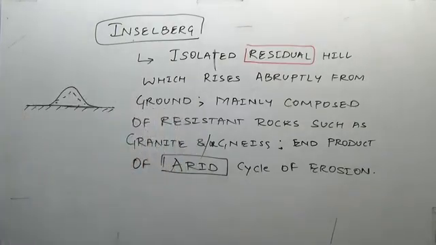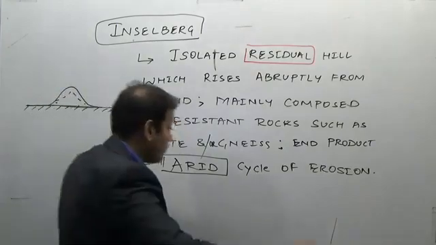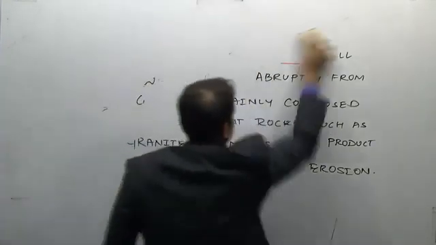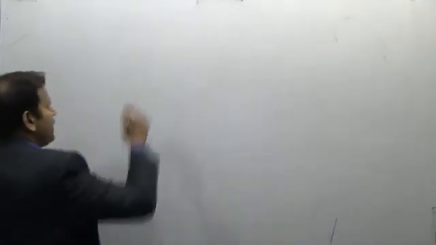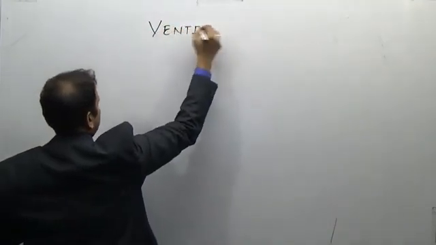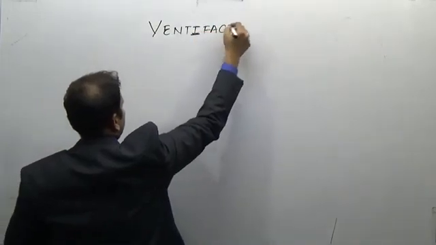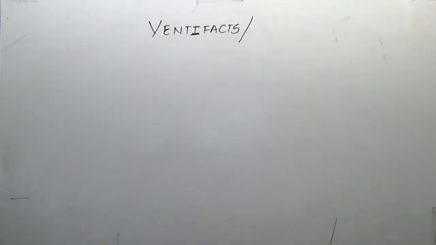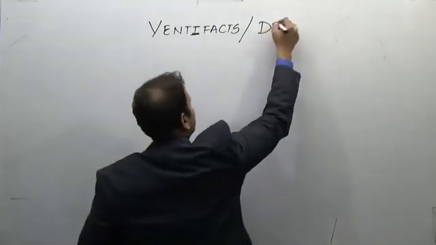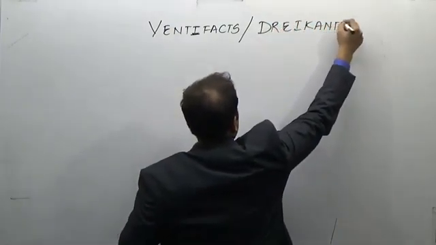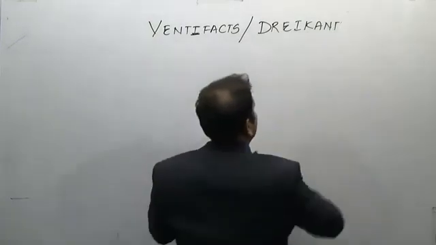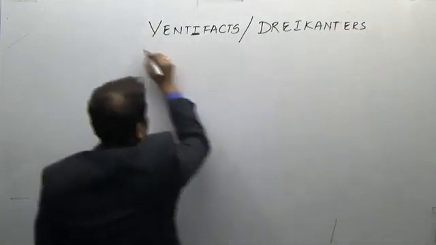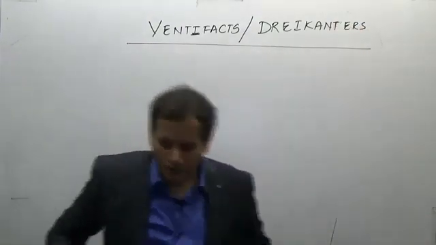Now obviously, one more point associated with the arid cycle, one more erosional landform, is ventifacts and trichynters. See, this is only for a preliminary point of view.